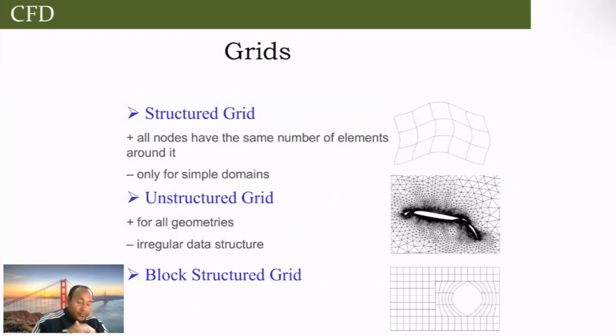But to solve the problem, like this is an airfoil geometry, this is some cylinder, you need to have a grid. A simple grid is a structured grid, or you can have an unstructured grid, or a block structured grid.